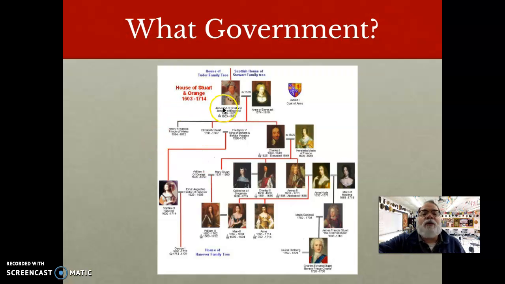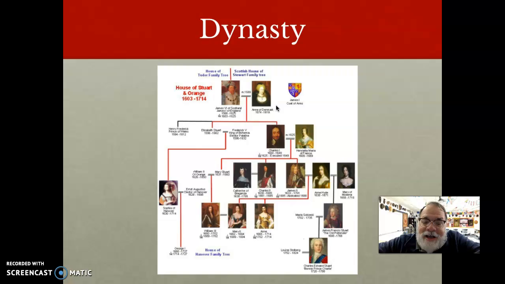Okay, we see a family tree. Look, it's the House of Stuart. And here we see James the Sixth of Scotland, who was also James the First of England. You know what? He was king. And this is his family. Family of rulers is a dynasty.